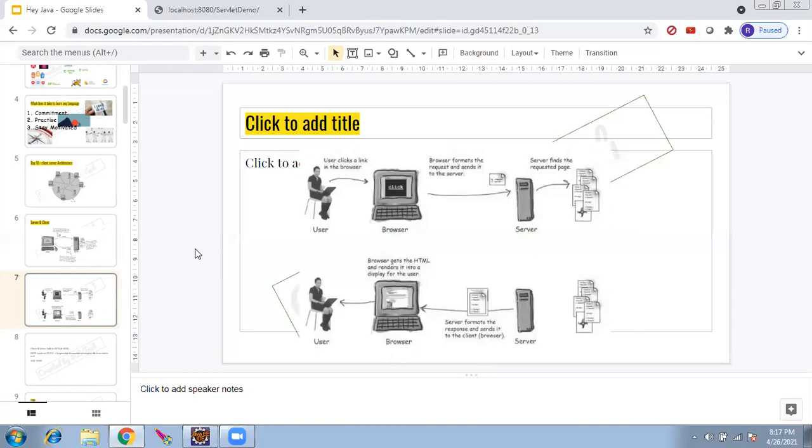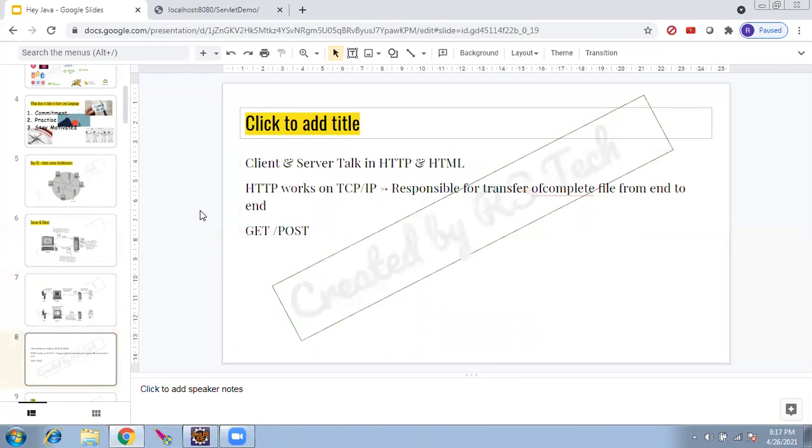So here the client and the server talk in the language of HTTP. HTTP is a protocol which works on TCP/IP, which is a networking protocol. TCP/IP is responsible for transferring. That means, Rajesh, between the client machine and the server machine, it will talk in one of the languages, that is HTTP or HTML, right?